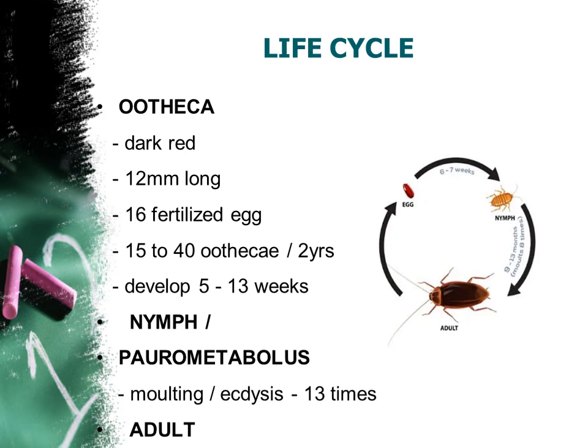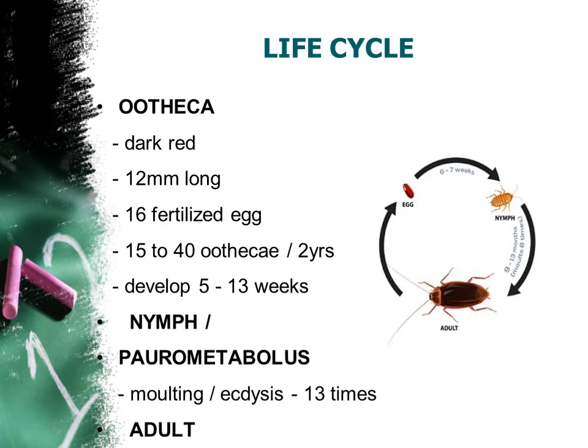Inside each ootheca, 16 fertilized eggs will be there. Are you following me? Okay, fine. These fertilized eggs develop as a nymph. A nymph is a baby cockroach, we can say, a small cockroach. To become a nymph, it takes around 5 to 13 weeks.